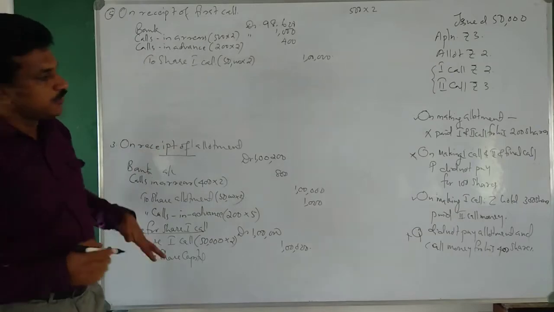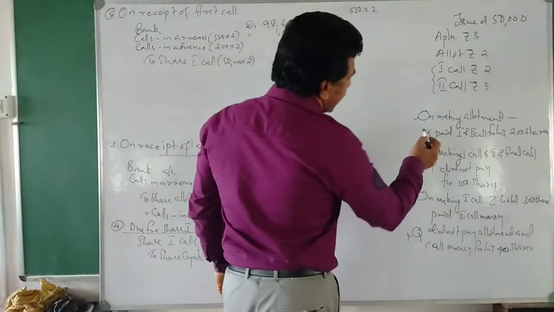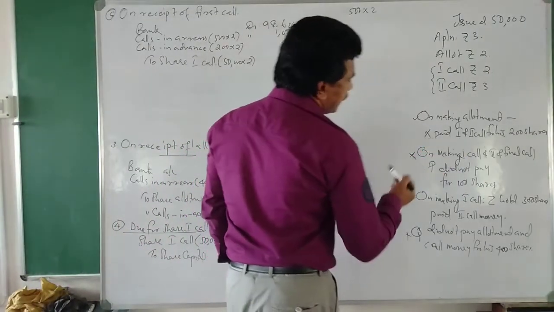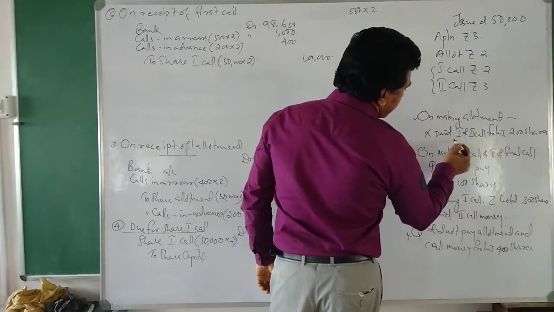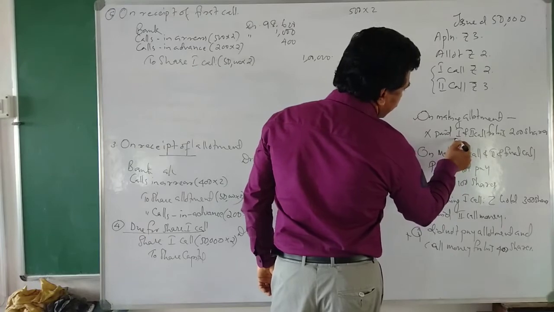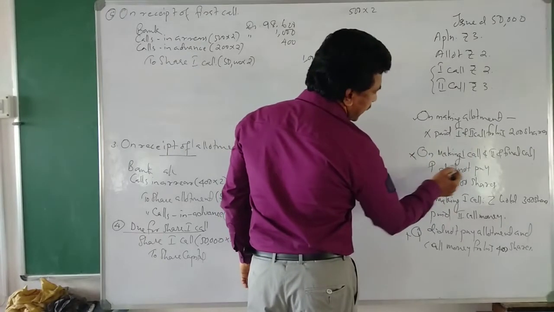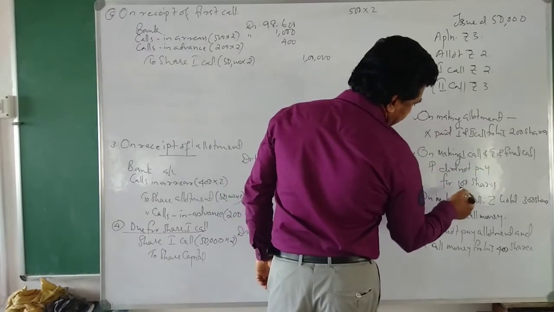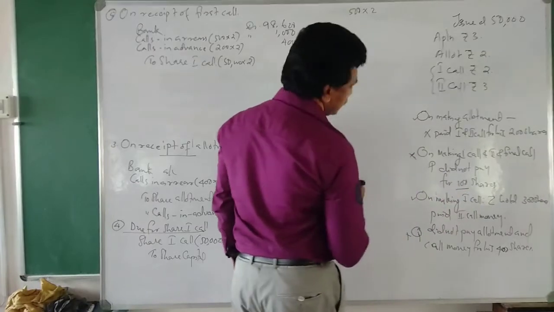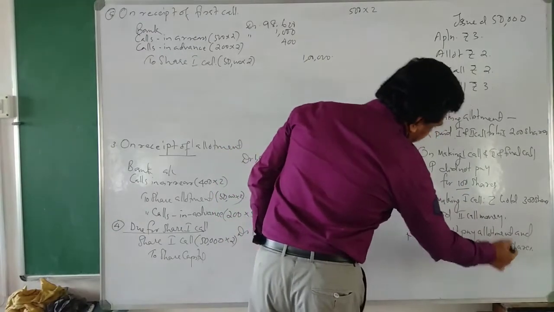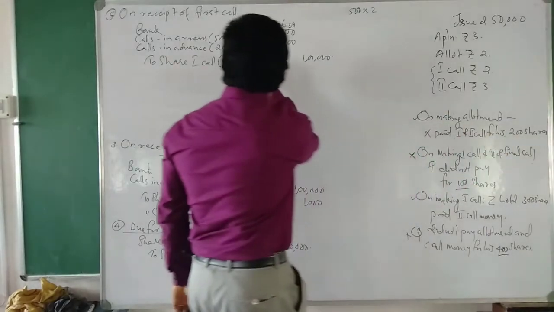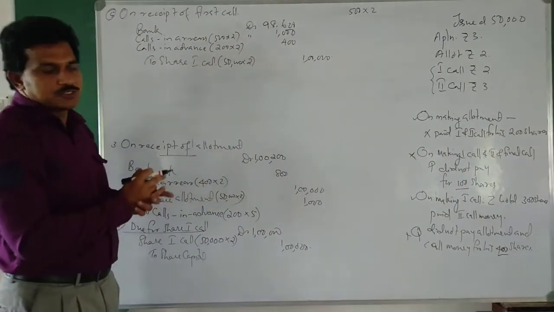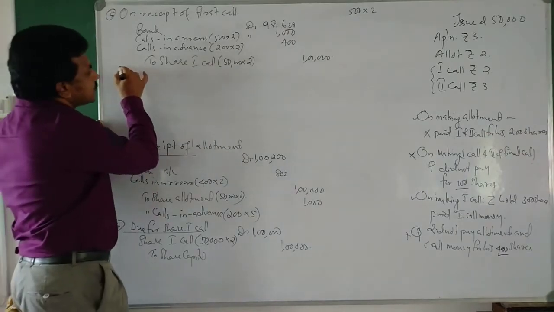Okay, that's all. So we have adjusted this arrear, and this advance we have adjusted, and here one arrear of 100 we have adjusted. Then here 500 is the arrear and 200 is the advance. Both are adjusted. Now the next journal entry.